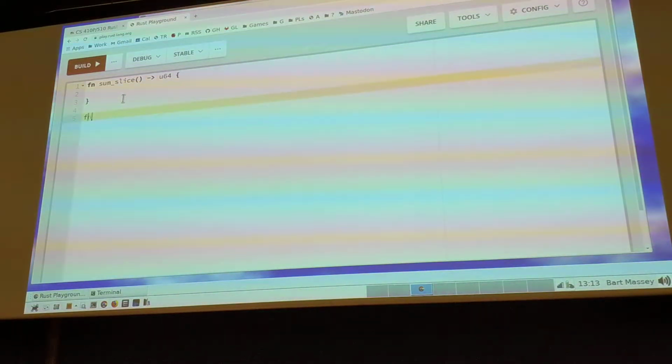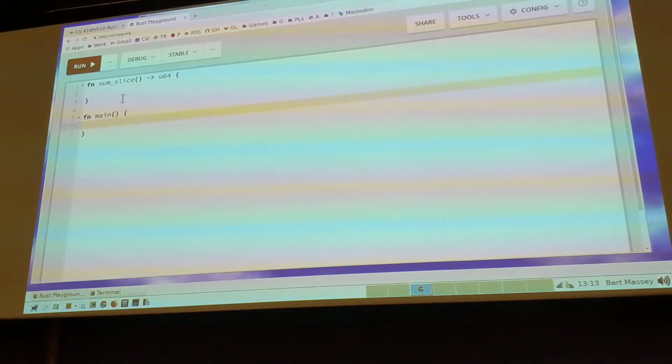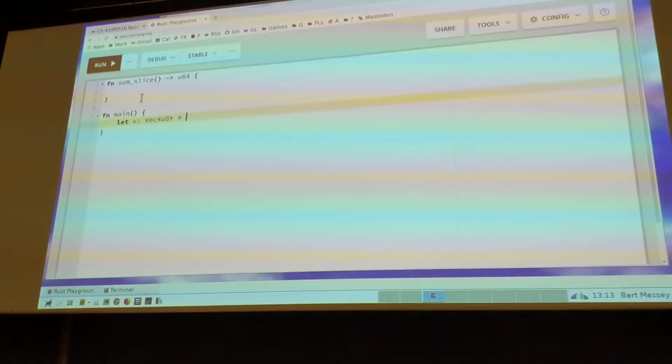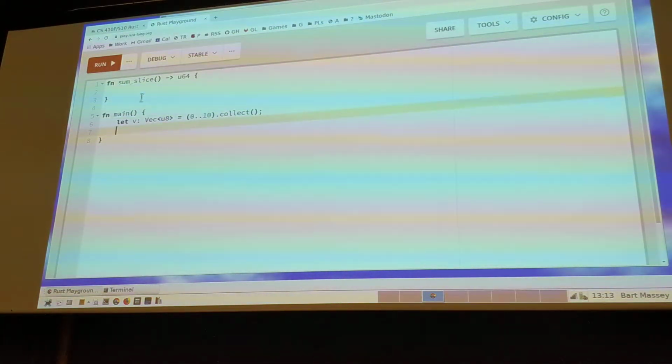Fun main, let v equal vec, let's say v8 equals 0 dot dot 10 dot collect. That look like valid Rust to you? Mm-hmm. Everybody good? And then of course, this is an immutable thing, and I don't really want to pass it by value so much, right?